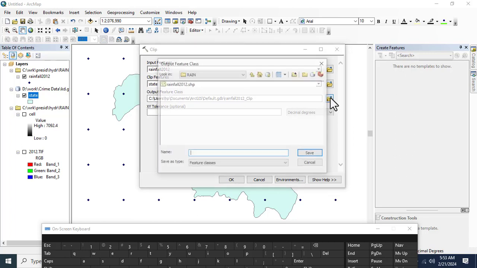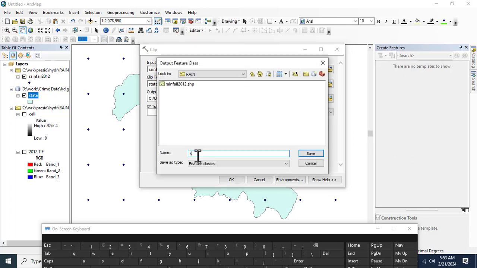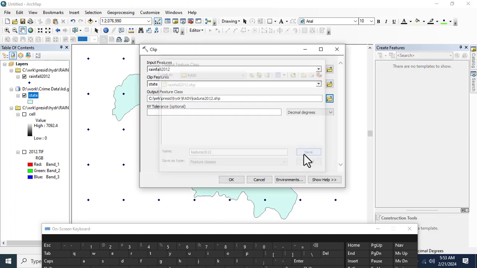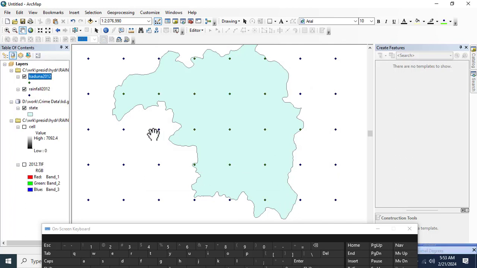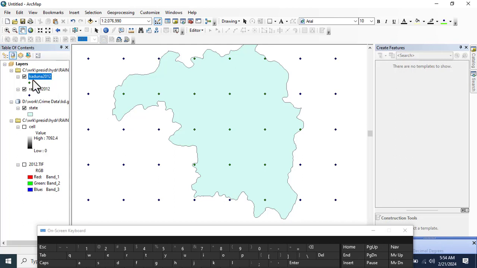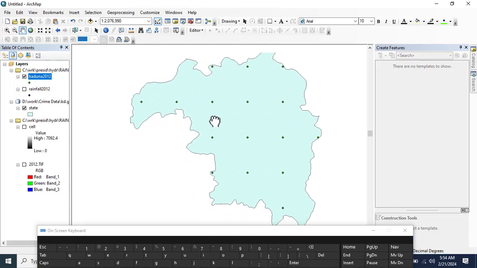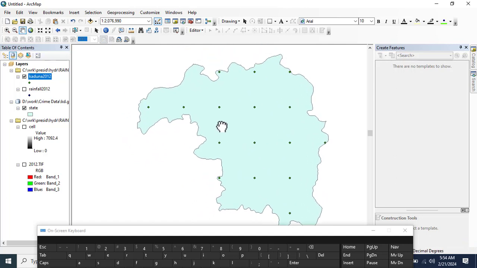And then I'll take extent, so the extent will be the state boundary. So this will be where we want the X save. So now the name could be rainfall 2012. And click on save, and click on OK. So it's finished, I think it was finished. So let's remove the server. So run a boot address within the extent of Cabina State.